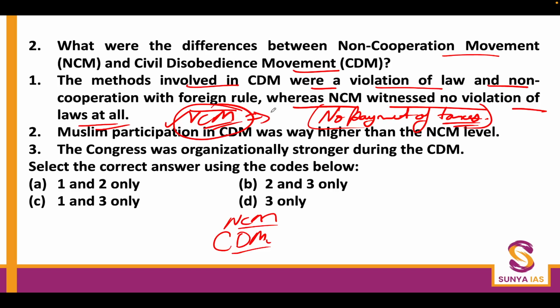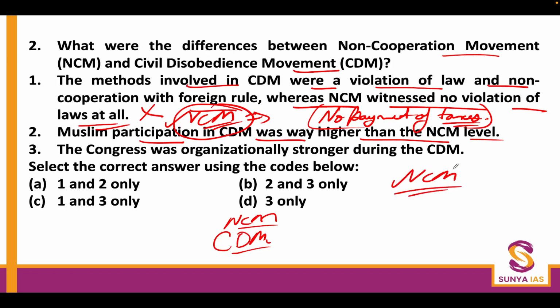Because of this reason, Rabindranath Tagore and Muhammad Ali Jinnah didn't accept the non-cooperation movement as a legitimate means to oppose the British government, because in a way they were constitutionalists. So you can say the first statement is wrong. The second statement: Muslim participation in CDM was higher than in NCM, that is, Muslim participation in the civil disobedience movement was higher than in the non-cooperation movement. This statement is also wrong, because the non-cooperation movement